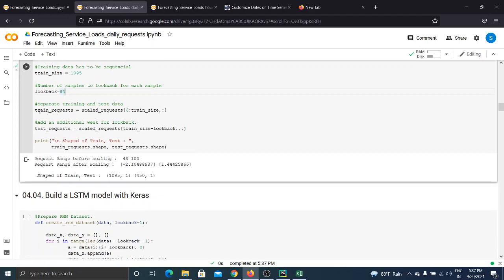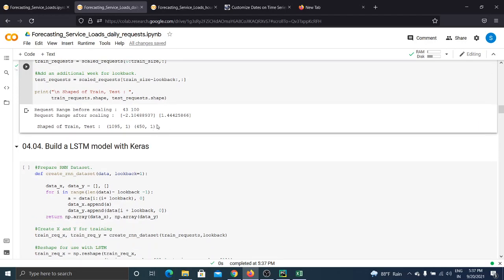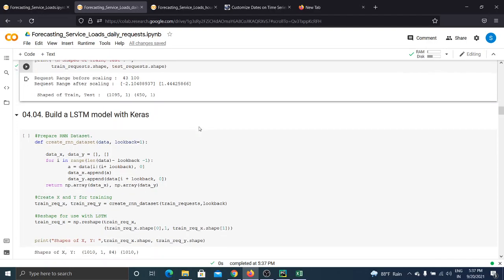So the train request variable contains the scaled request of the train size. That is, we have scaled our data using standard scaler min max, and also we have created our test request. So we can see here the shape of the data, train and test.